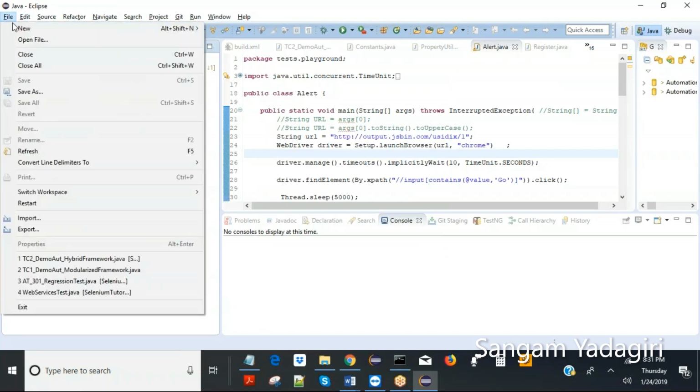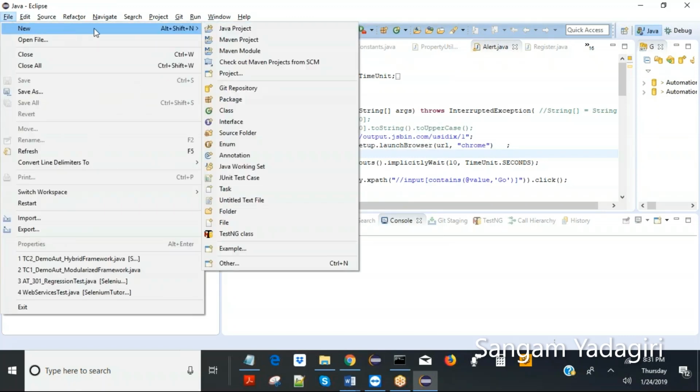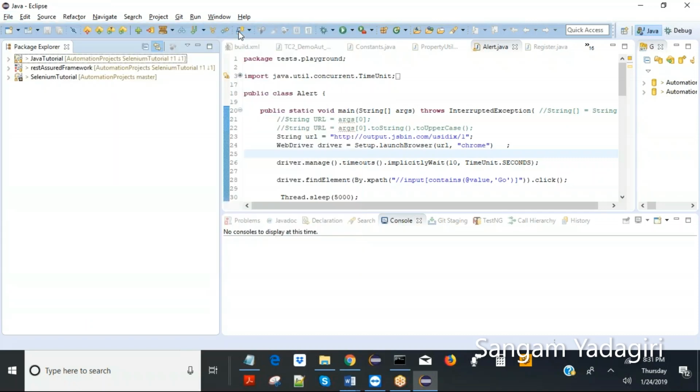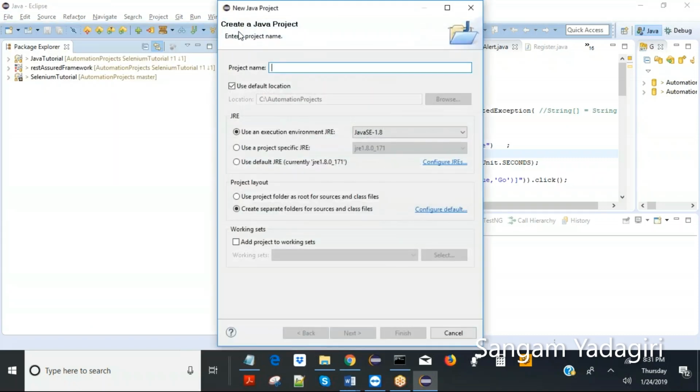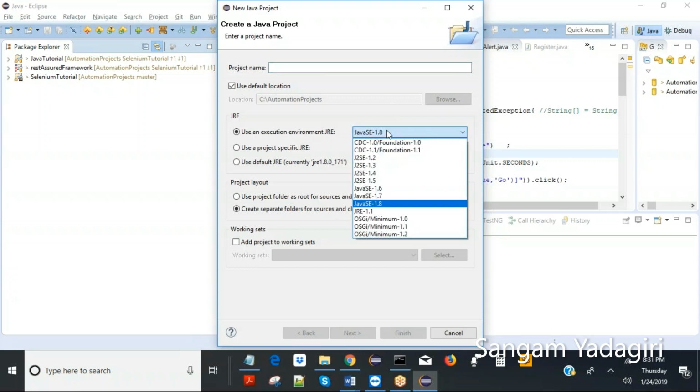Then you have to open File, New, and Java Project. There will be other projects too, so don't worry about them. Just open Java Project. You need to give some project name initially. You can call it anything, and just make sure you have JavaSE 1.8. These are all older versions, which might not be working properly.